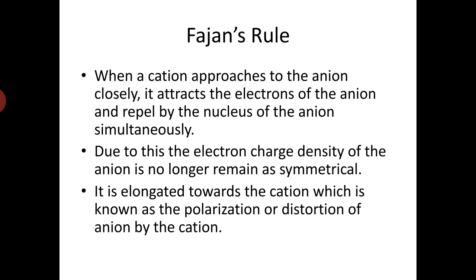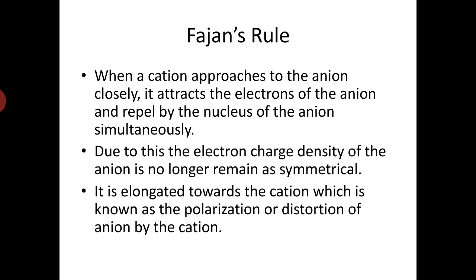So what happens when we have a cation? As we know, when an ionic bond is formed, we have a positively charged ion and a negatively charged ion. Like in sodium chloride, sodium is positively charged and chloride is negatively charged. The positively charged ion is called the cation and the negatively charged ion is called the anion. What happens when a cation approaches an anion very closely? Because the cation contains positive charge, it tries to attract the electron cloud of the anion.